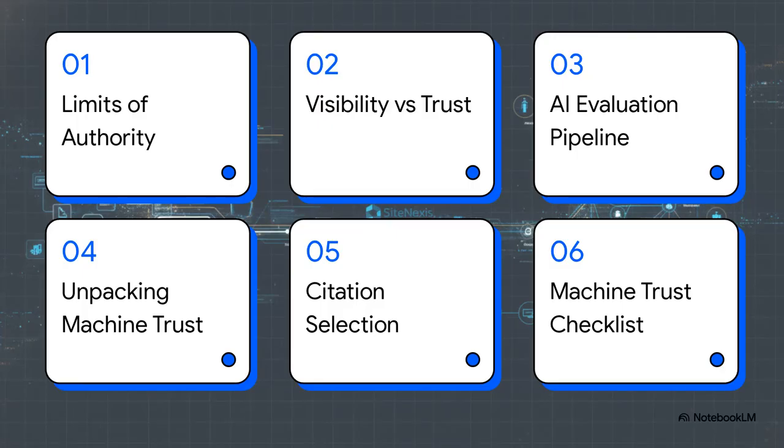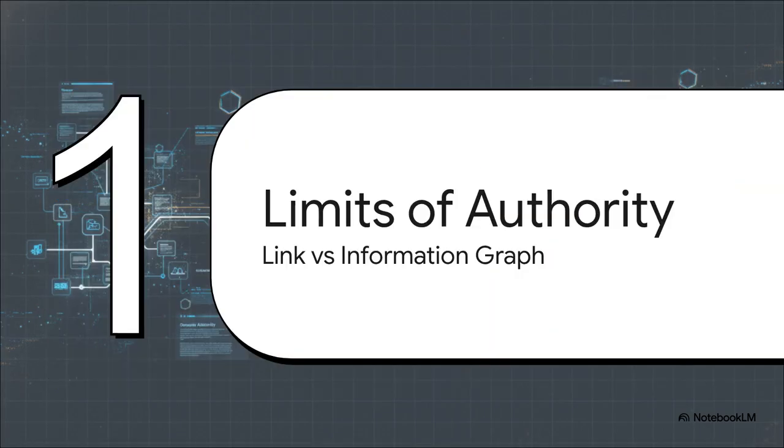So, here's our roadmap. We're going to look at the limits of domain authority, explore the critical difference between visibility and machine trust, break down the actual AI evaluation pipeline, unpack the concept of machine trust itself, look at how citations are selected, and then wrap up with an actionable checklist. Let's kick things off with Section 1, the limits of domain authority, where the link graph meets the information graph.